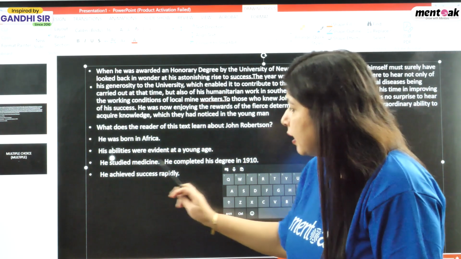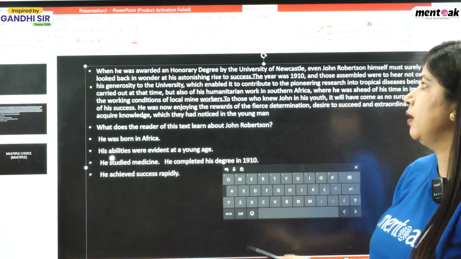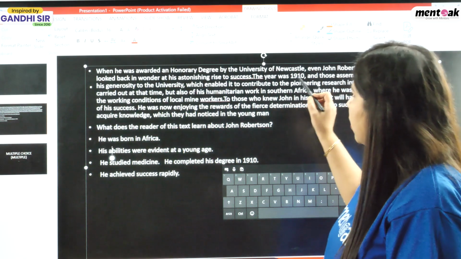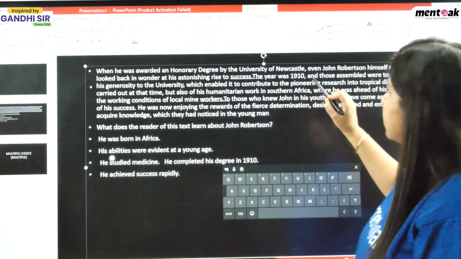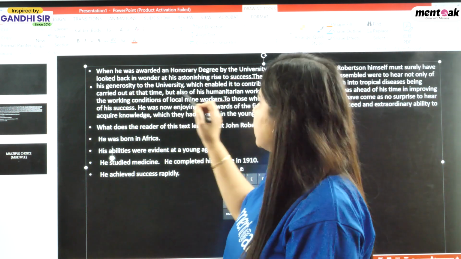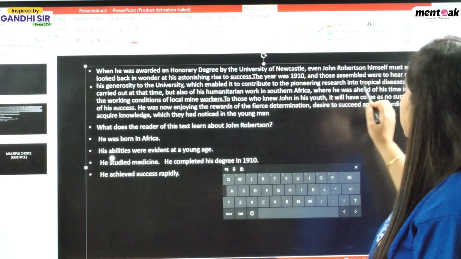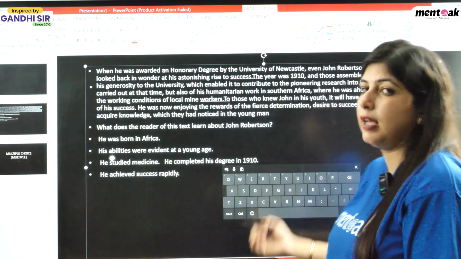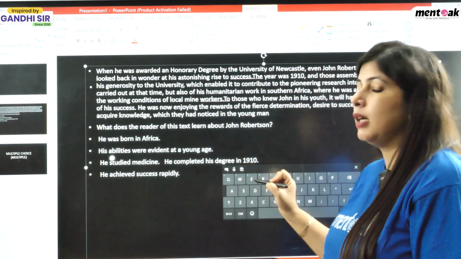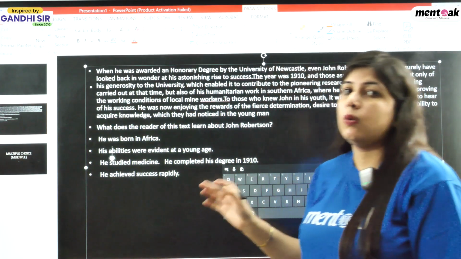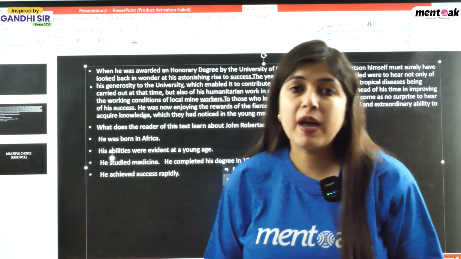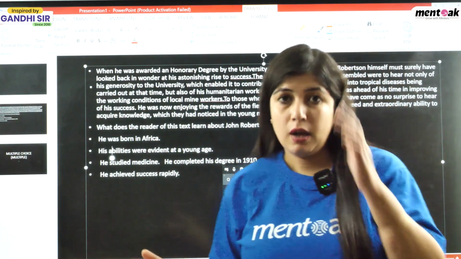Now come to the next one. He studied medicine. He completed his degree in 1910. Whenever any year is given, we have to go straight to that line. The year was 1910. Those assembled were there to hear not only of the generosity of the university, which enabled it to contribute to the pioneer research of tropical diseases being carried out at that time. Is the information that he completed his degree in 1910 given? No, it is not given in this paragraph. So the thing which is not given in this paragraph, we should not mark.